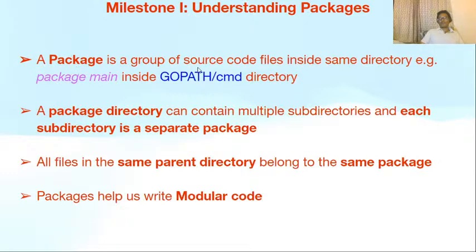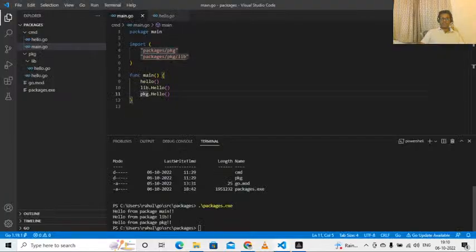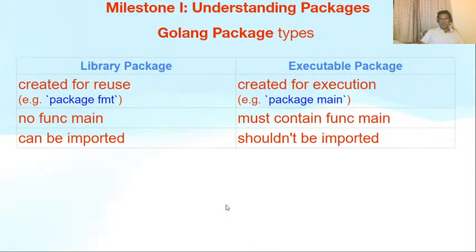A package is a group of source code files inside the same directory. For example, package main inside gopath/cmd directory. A package directory can contain multiple subdirectories and each subdirectory is a separate package. All files in the same parent directory belong to the same package. Packages help us write modular code. What do you mean by modular code? We will see and understand the meaning of modular code when we see the final example in today's lecture. Our first milestone is complete.